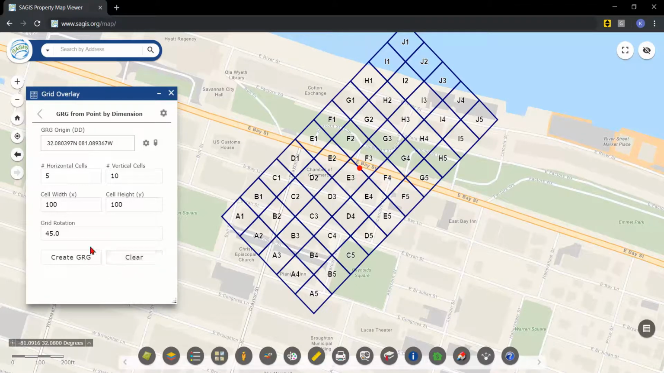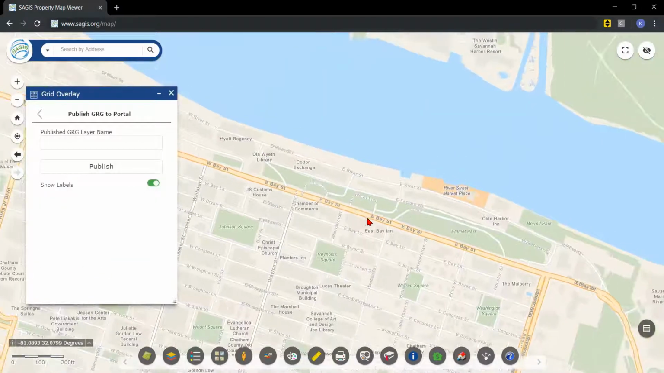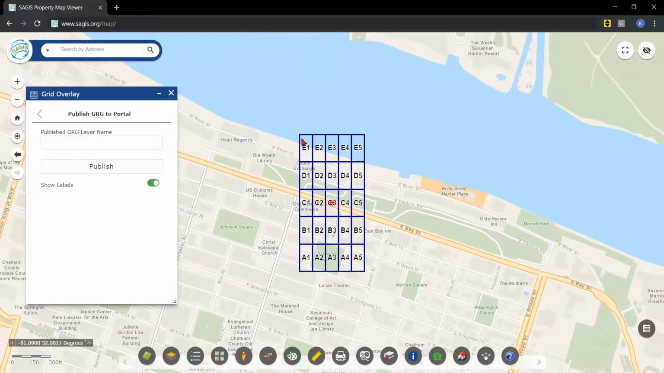Let's go ahead and clear that out. We'll see what it looks like without any rotation. We'll make it symmetrical, 5 by 5, and we'll go 100 by 200 foot, just for another example. We'll center it right here again, and now we have a 200 by 100 foot grid.